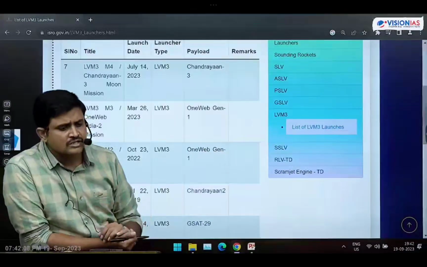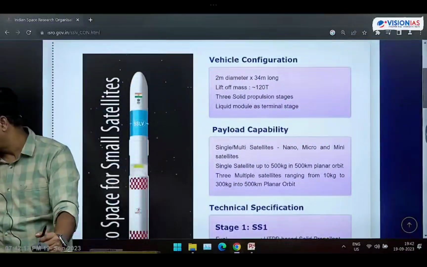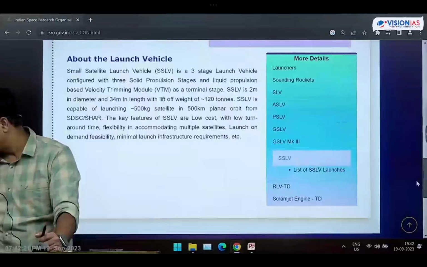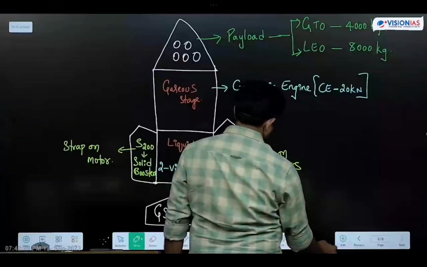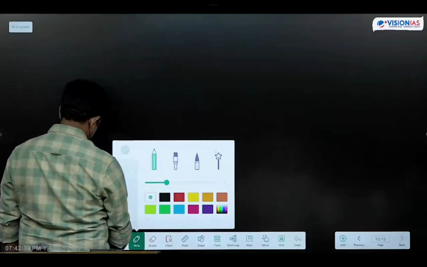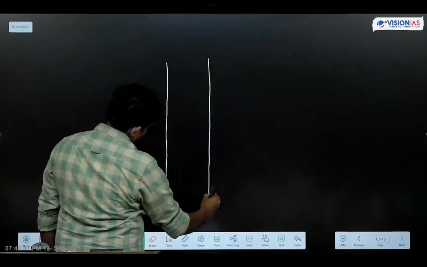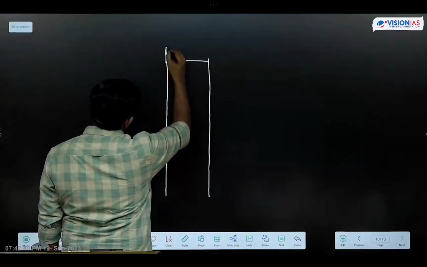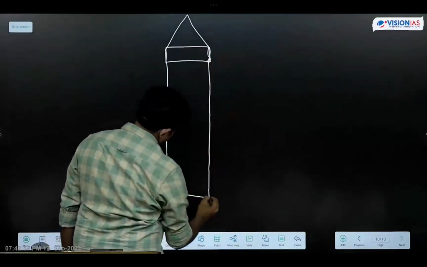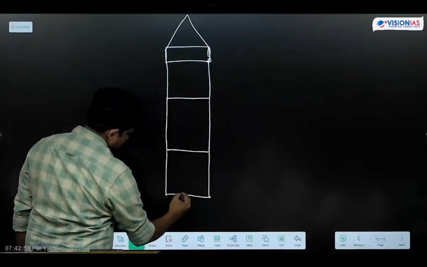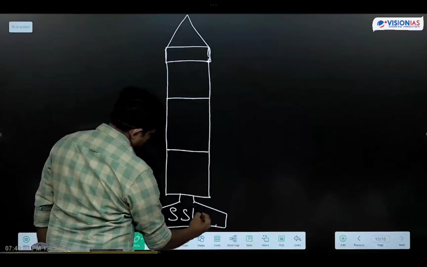Next rocket version is small satellite launch vehicles. In these small satellite launch vehicles, here also there will be 3 stages. This is stage 1, stage 2, stage 3, and here it is SSLV.